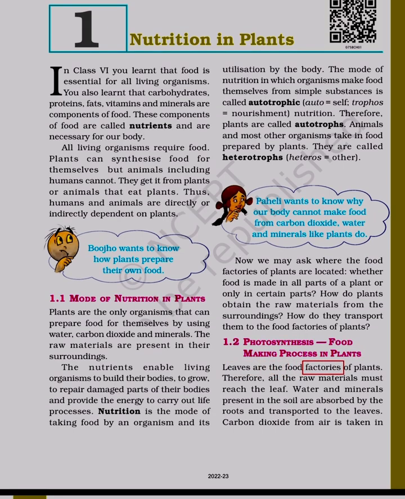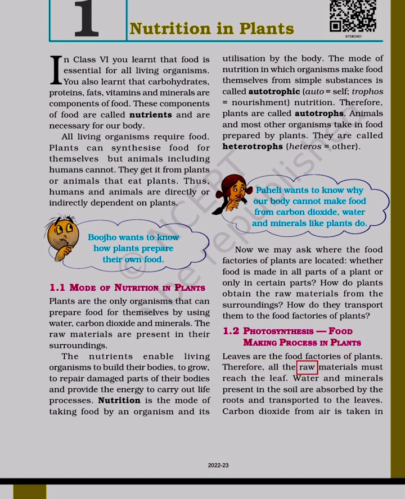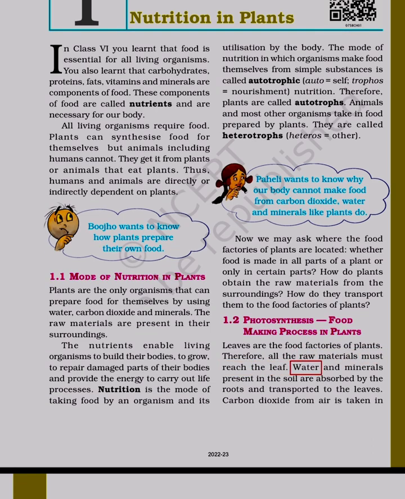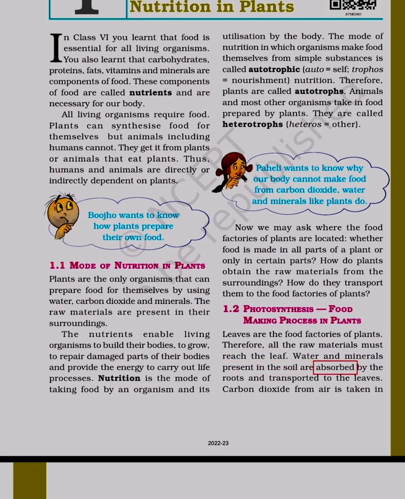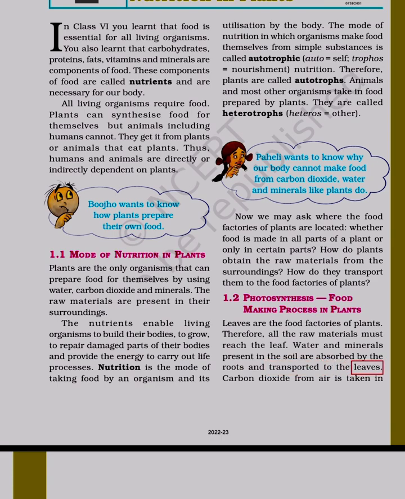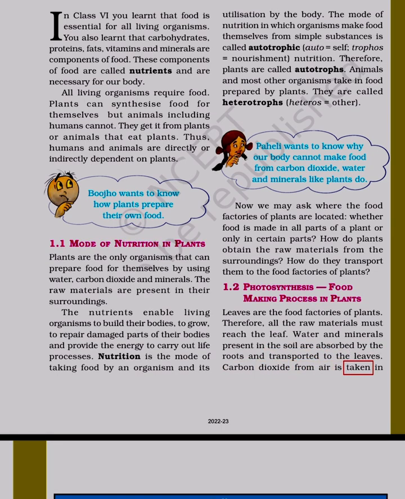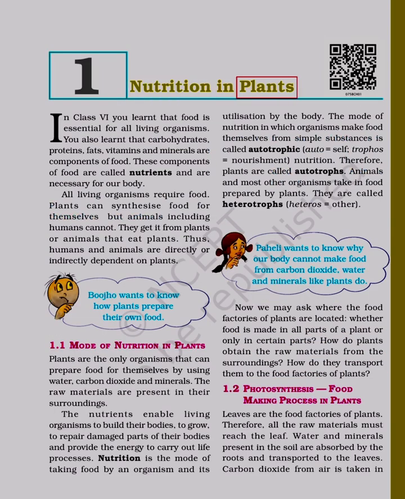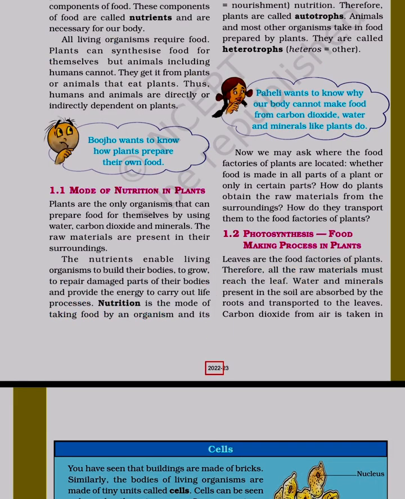Leaves are the food factories of plants. Therefore, all the raw materials must reach the leaf. Water and minerals present in the soil are absorbed by the roots and transported to the leaves. Carbon dioxide from air is taken in.